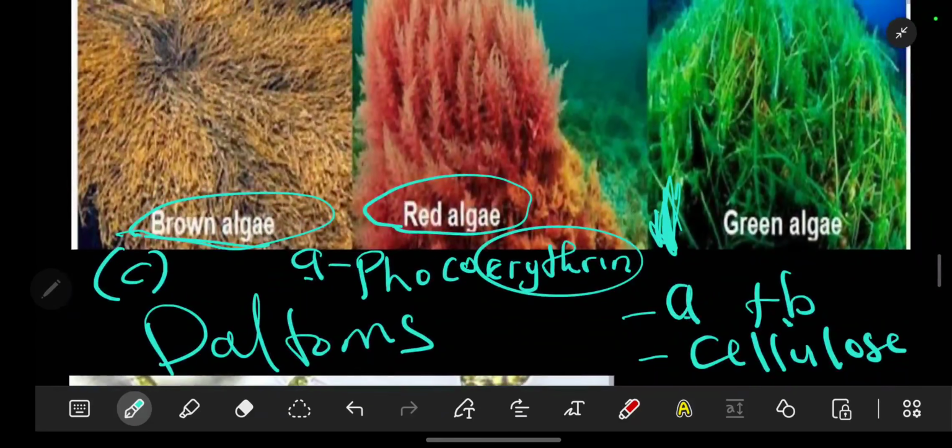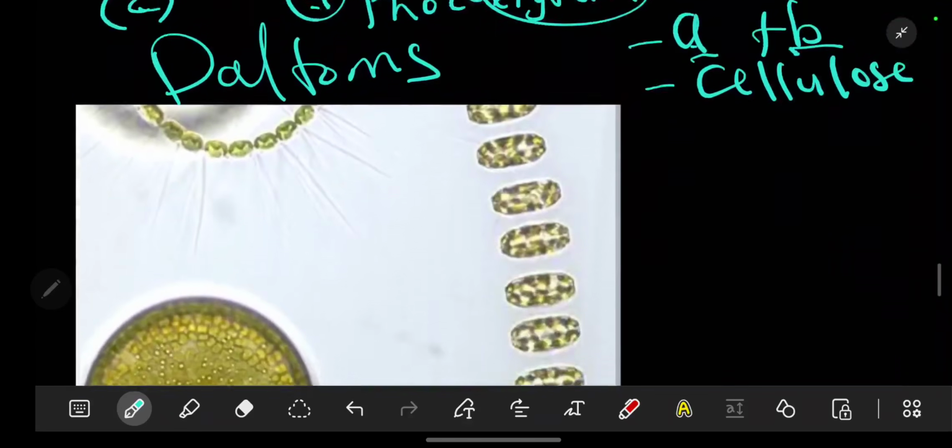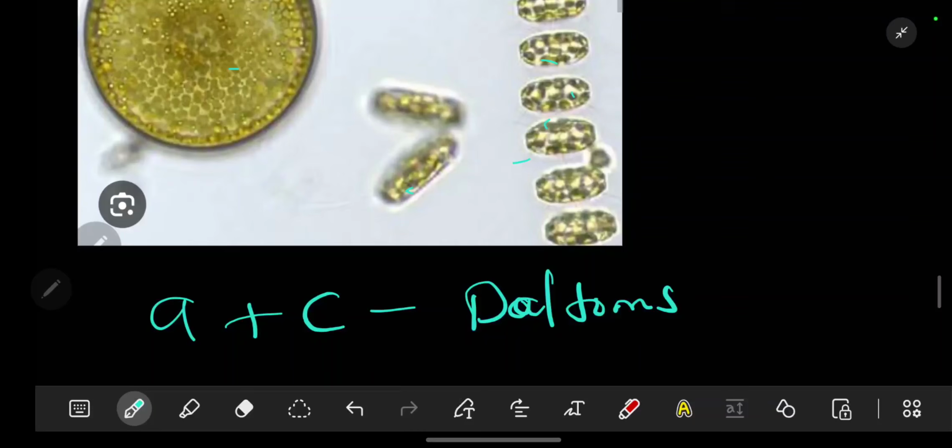So for green, A and B. For red, remember erythrocyte, phycoerythrin is mostly made of A. So that's chlorophyll A. Then here you're going to have chlorophyll C, which is for brown algae. Then diatoms are going to have A and C.